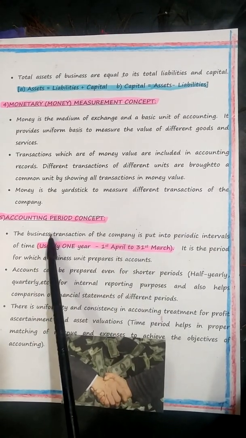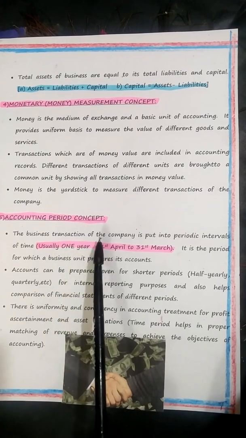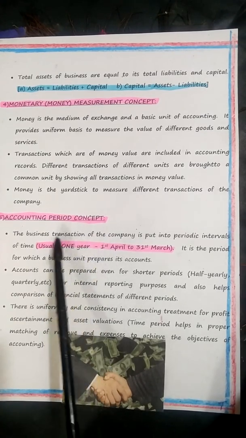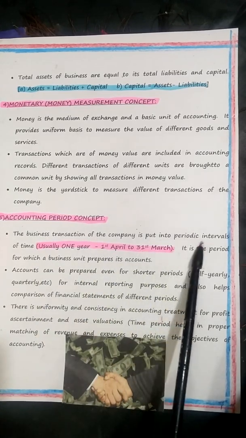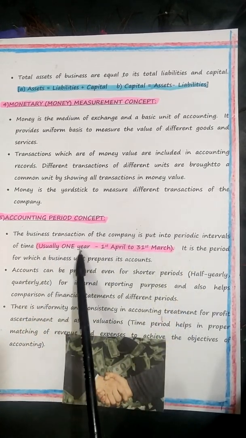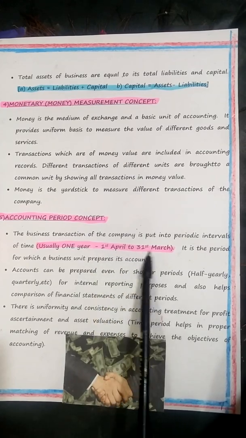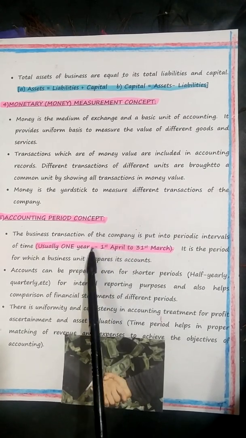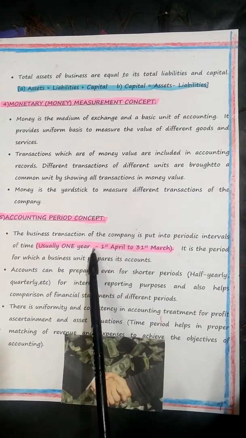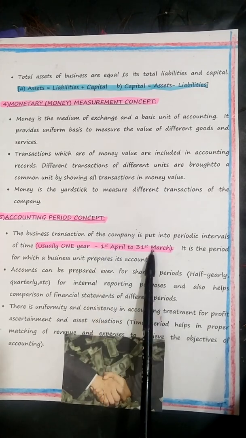Here, what happens, children? There is a time frame for which a business prepares its financial statements and reports. The business transactions of a company are put into periodic intervals of time, usually 1 year. 1 year is 1st of April to 31st of March. Please, children, make a note. Not the calendar year. We don't go by the calendar year. We go by the financial year. What is the financial year? Say 1st of April to 31st of March.